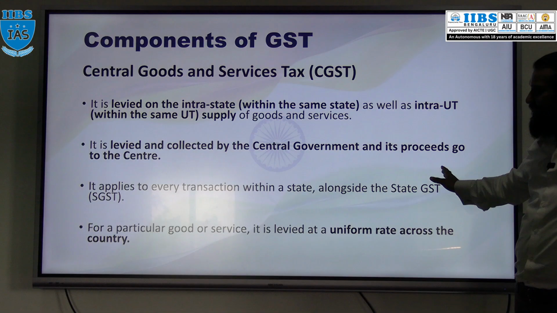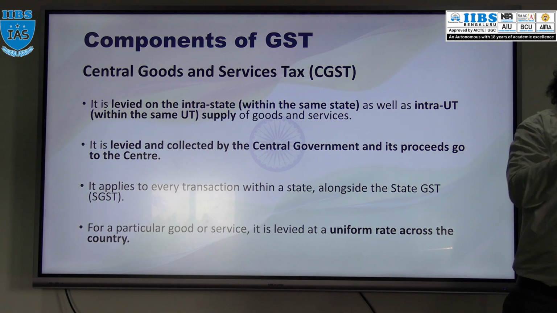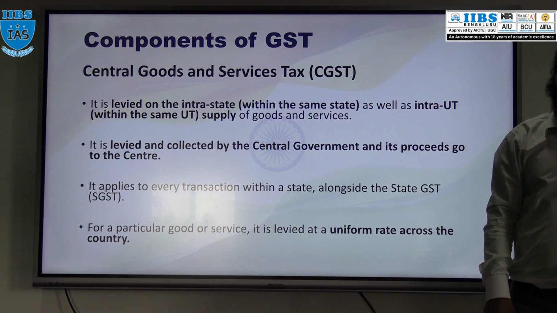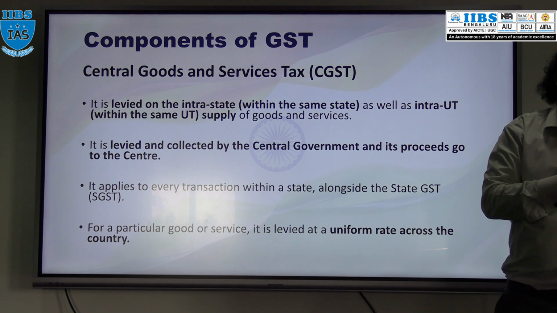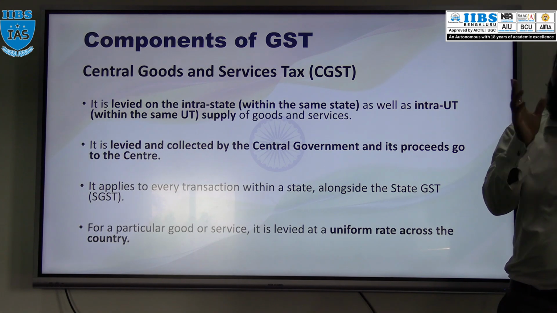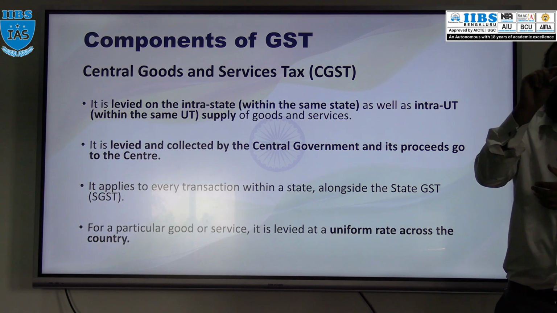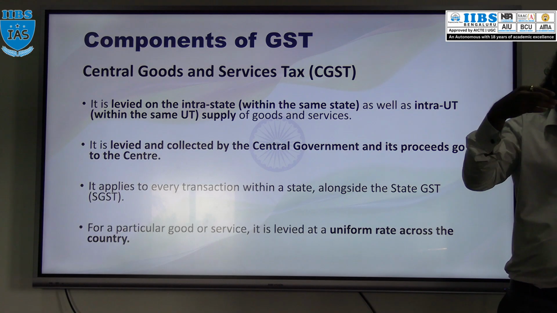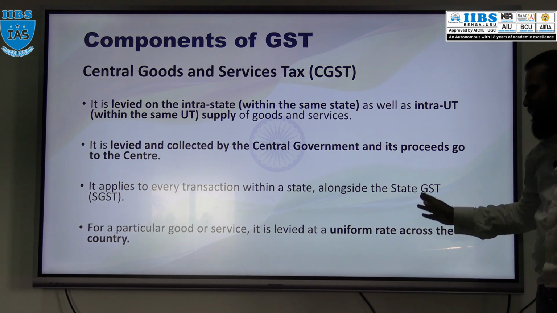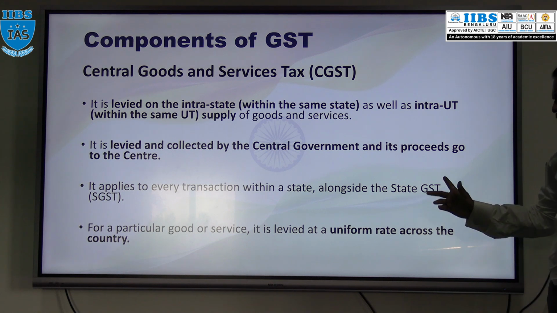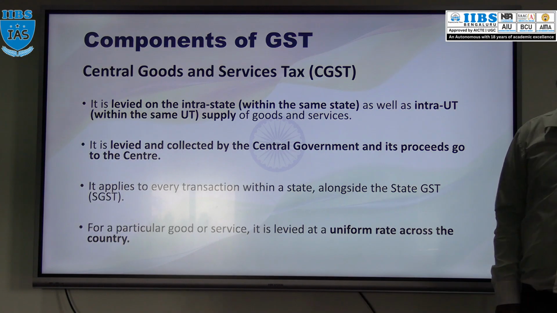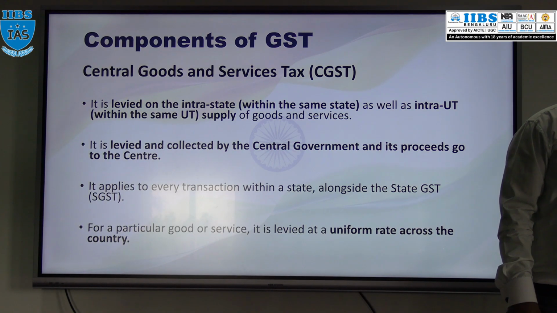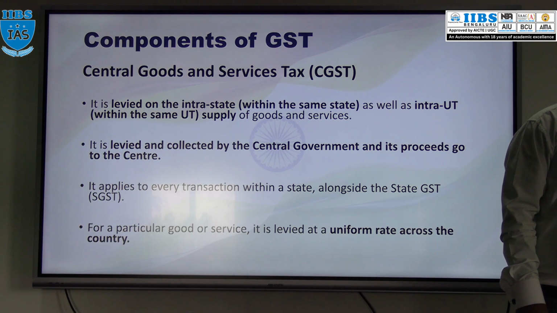And CGST is levied alongside SGST. CGST, SGST both are there. You have seen, no? In the bill, if you go to any restaurant or go to Domino's, McDonald's, clearly they mention. So CGST is levied along with the SGST. For a particular goods or service, it is levied at a uniform rate across the country. Cigarette, they increased, right, 40% throughout the country.